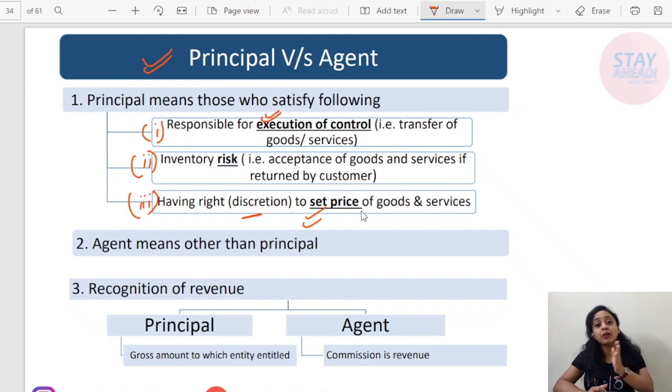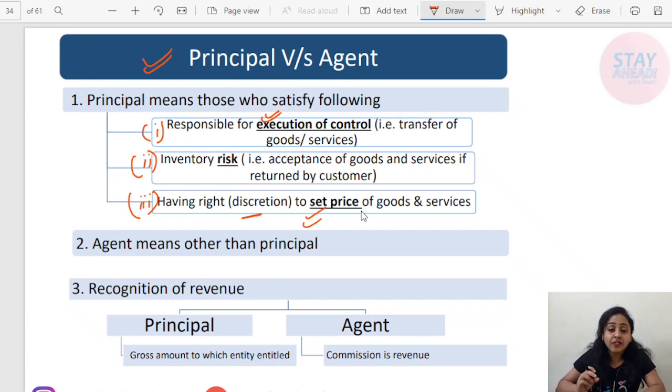But if you talk about agent, the agent's revenue will only be restricted to the commission amount and not to the sale amount. For example, the sale amount is 2 lakh rupees that the agent has conducted on behalf of the principal. In addition to that, he has received 1000 rupees as commission.